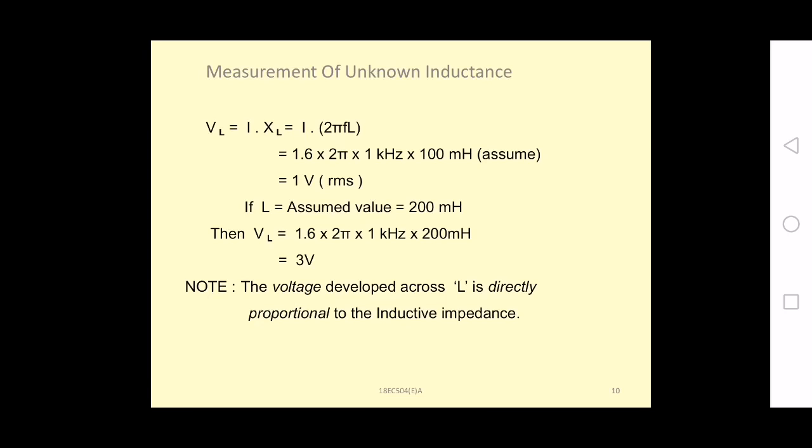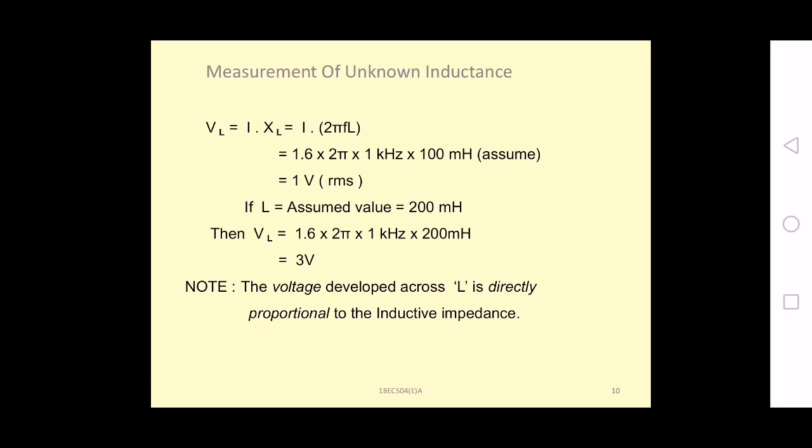So substitute that in the voltage across the inductor. Voltage across the inductor is given by the current into your inductive reactance. So inductive reactance XL equal to 2 pi F into L. So substituting the values from the previous calculations, current is 1.6 milliamps, 2 pi, frequency is 1 kilohertz. Let us assume the value of inductance of 100 millihenries. Then you are getting the voltage across the inductor as 1 volt RMS.